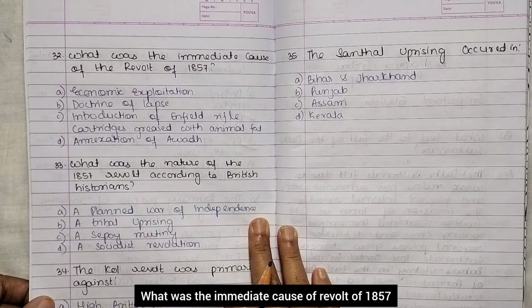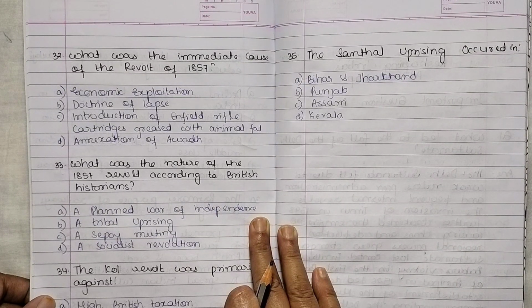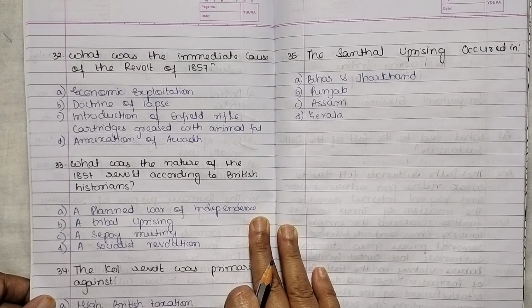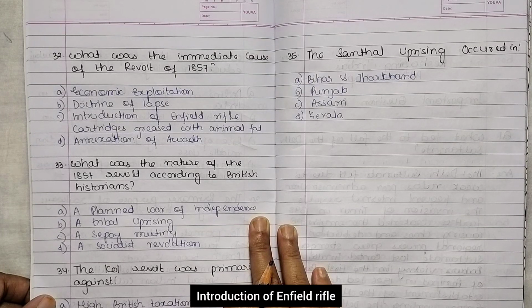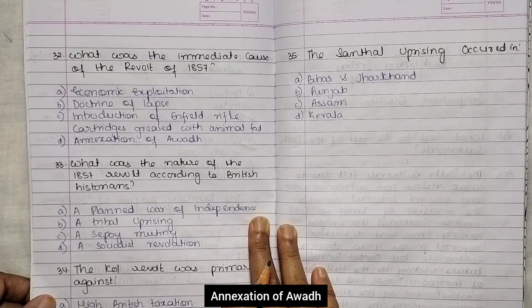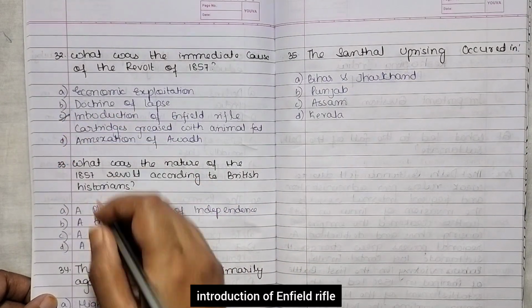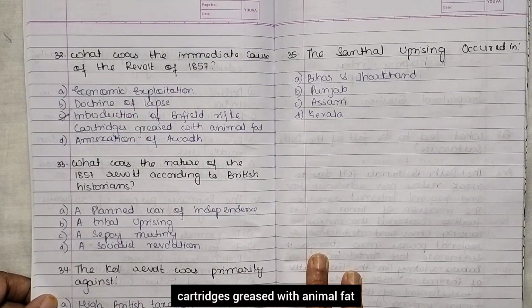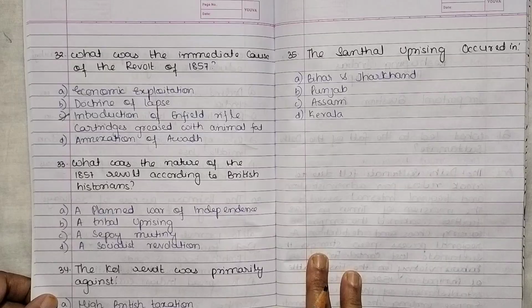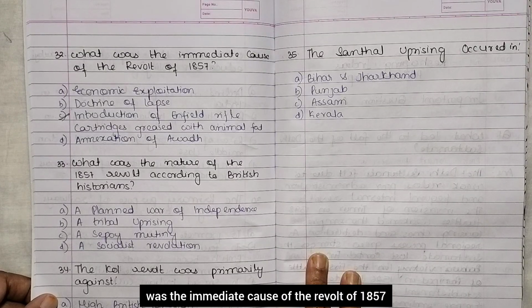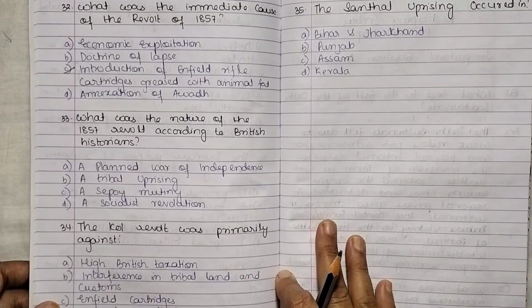What was the immediate cause of the revolt of 1857? Economic exploitation, doctrine of lapse, introduction of Enfield rifle with cartridges greased with animal fat, annexation of Awadh. So, the introduction of the Enfield rifle with cartridges greased with animal fat was the immediate cause of the revolt of 1857.